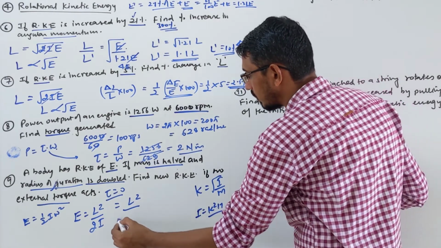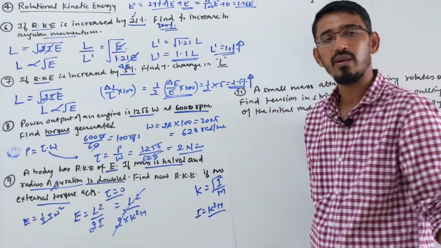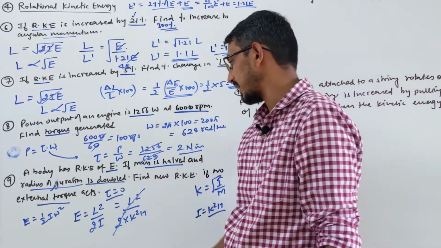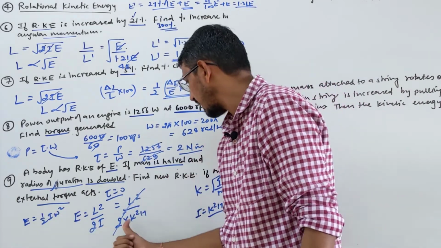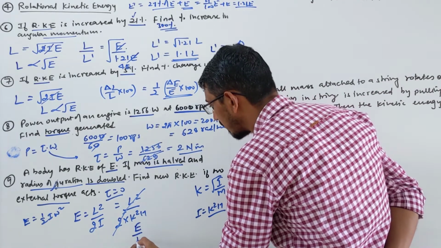That I am putting here, 2 times K square into M. This is a constant, this is a constant. Angular momentum is constant because no external torque is acting. So energy depends on K square and M, inversely proportional. So the initial energy I am calling E, the final I am calling E dash.